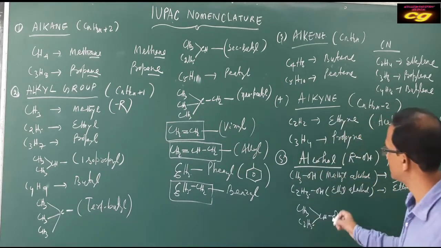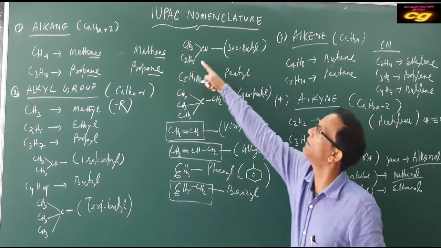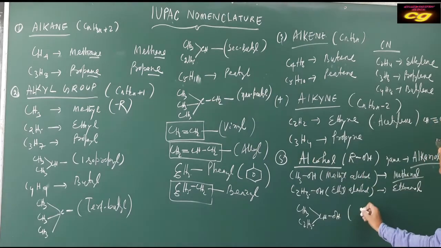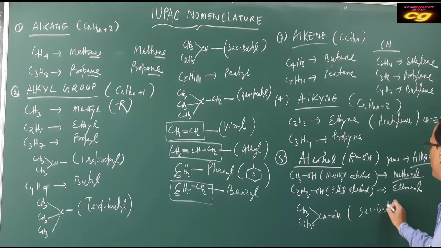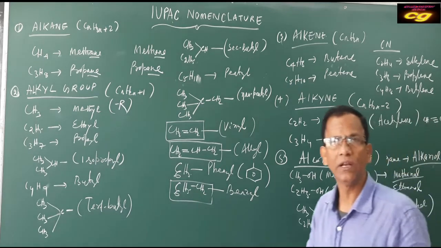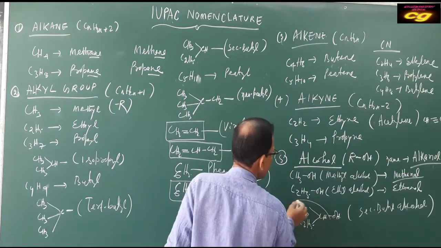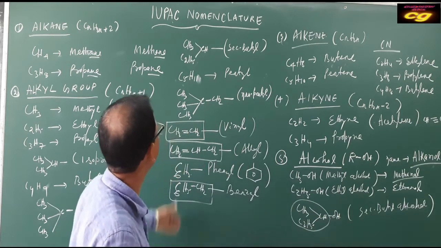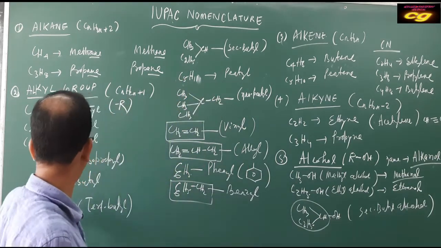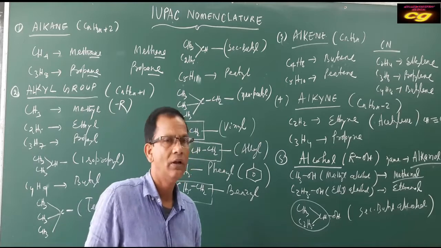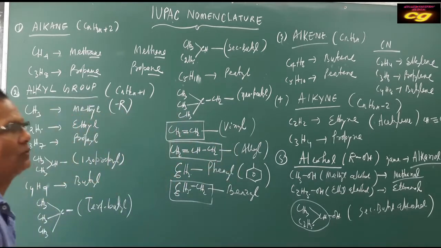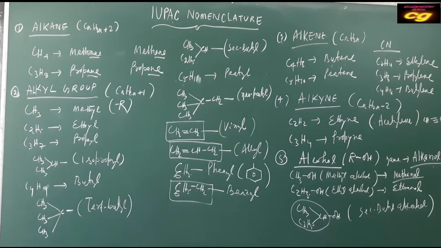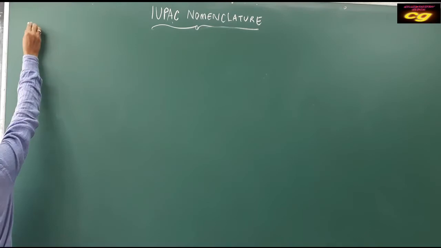R is called secondary butyl group, already written. So this name is secondary butyl alcohol, because the group is a secondary group. Secondary, tertiary butyl, neopentyl, and so many groups we discuss. So these are the nomenclature of alcohol, common name and IUPAC name. You complete this one, then we will start the next group, carboxylic acid.